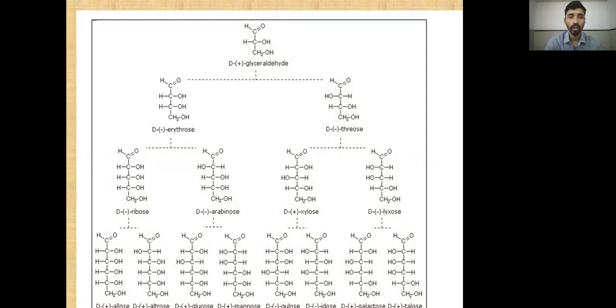It can be divided further into erythrose and threose, two epimeric products. When the C2 hydroxyl group is on the right hand side, it is called erythrose, and when on the left hand side, threose. Erythrose can be divided into ribose and arabinose. Then threose can be divided into xylose and lyxose. Ribose can be divided into allose and altrose. Arabinose can be divided into glucose and mannose. Then xylose can be divided into gulose and idose, and lyxose can be divided into galactose and talose.